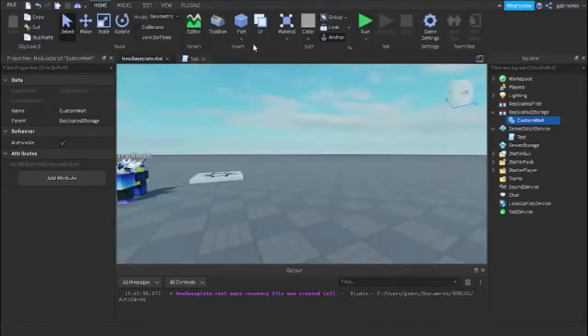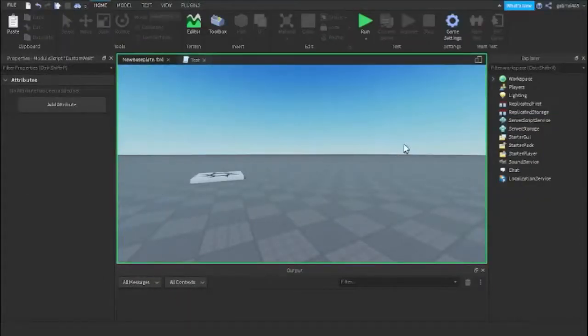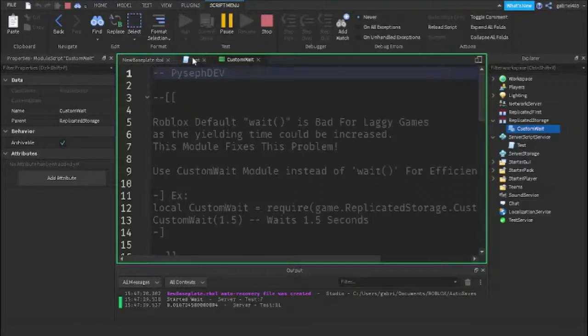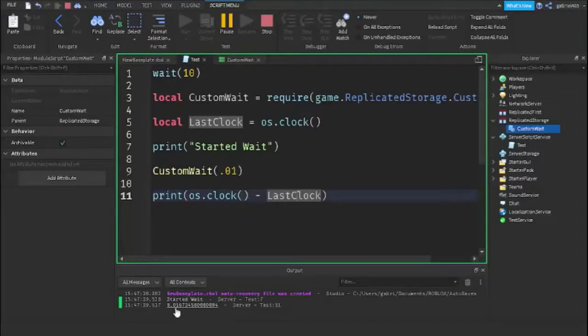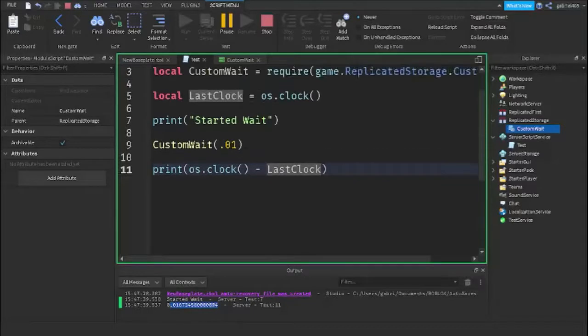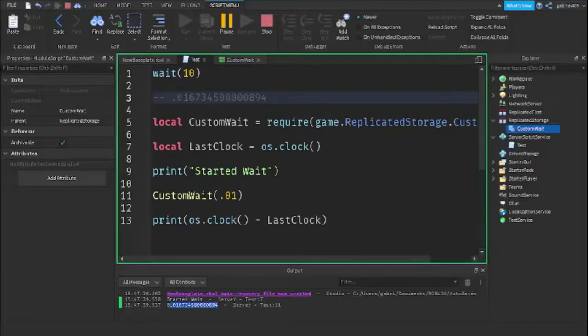But once the module loads into the game, it should work smoothly. Okay, so now we are going to run the game, and let's see how great this does. So we have the custom wait, and it gives us the time 0.0167. So it wasn't too bad. It was a little bit delayed by the 6. As you can see, everything after it is the delay from 0.01. Okay, so this is the time that we got that has elapsed. That's the time for the CustomWait.